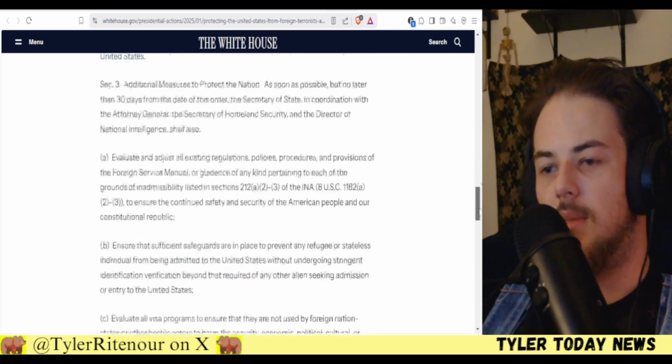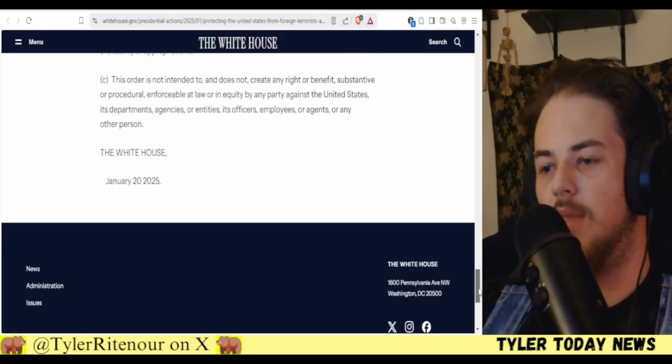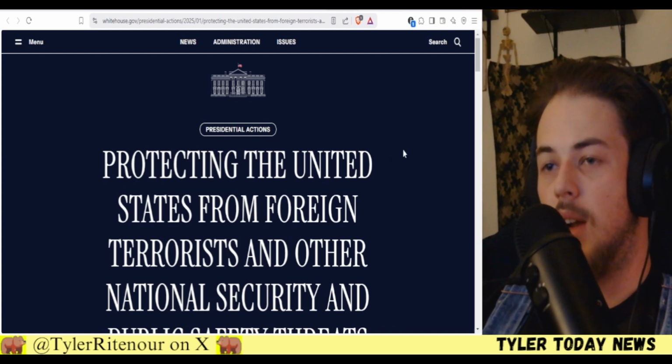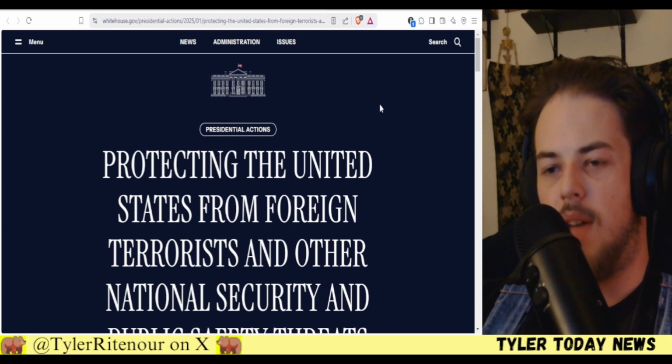So this is basically just, they're going to be enhancing vetting. They're going to be improving their vetting processes. They're going to be cracking down on terrorists crossing the border, which if you haven't been keeping up with the